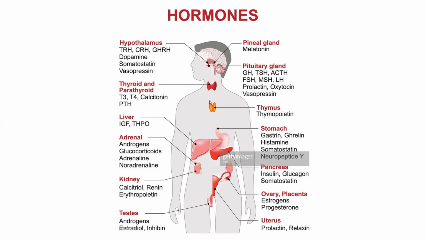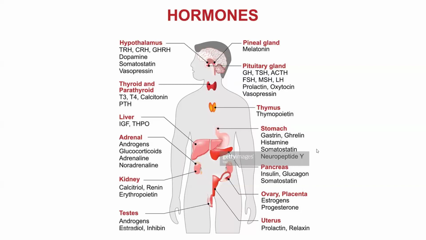After that we have the thyroid and parathyroid glands, thymus, and the liver as an organ where we have production of many biologically active substances, also insulin-like growth factor, which is important for the work of our growth hormone, the somatotropic hormone.